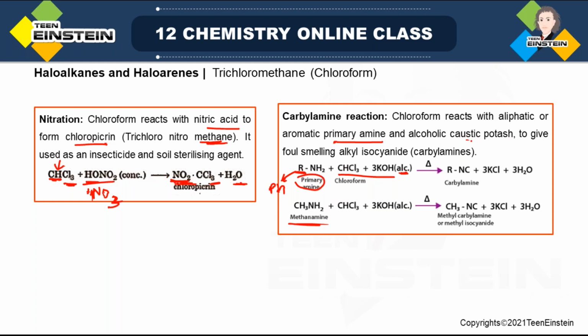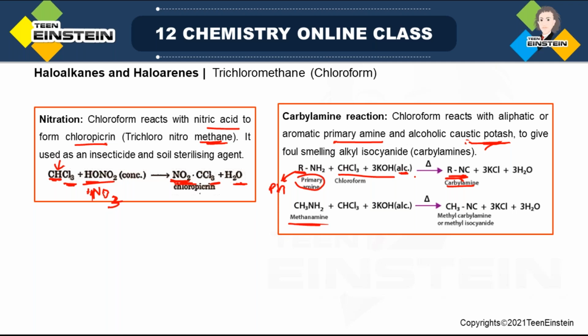And alcoholic caustic potash, that is KOH, and you will get the formation of RNC, carbylamine, and it has a very foul smell. Because of this specific smell, this reaction can be used for identification of primary amine, because whenever you are doing any identification reaction, there must be some visible color change or precipitation, or some specific colored gas production, or foul smelling gas production.